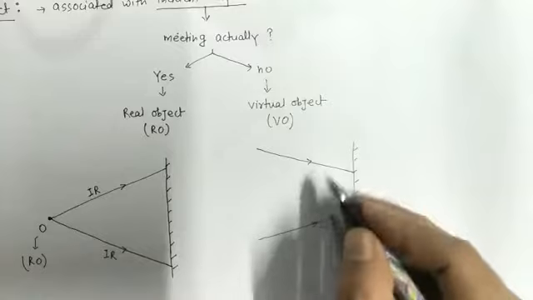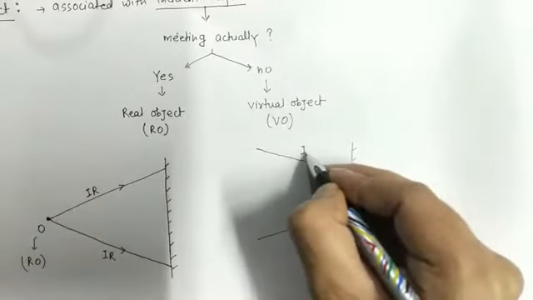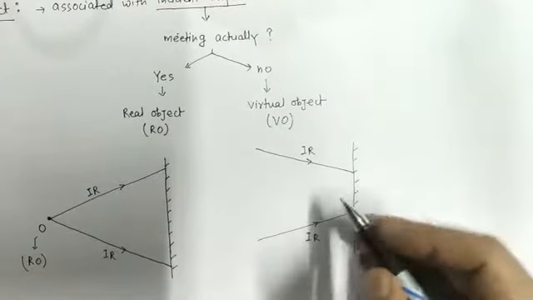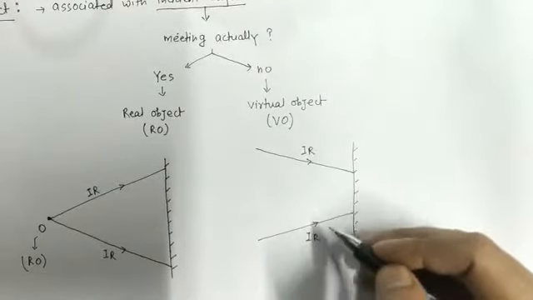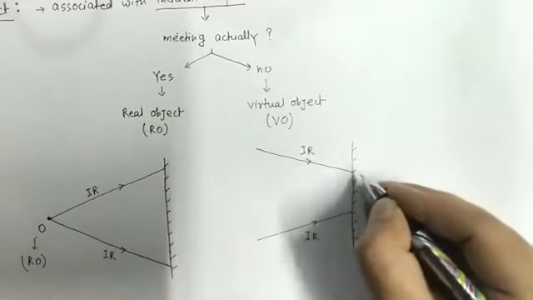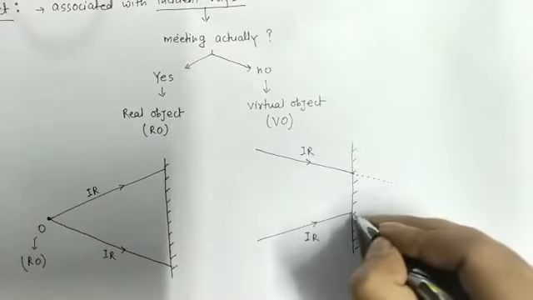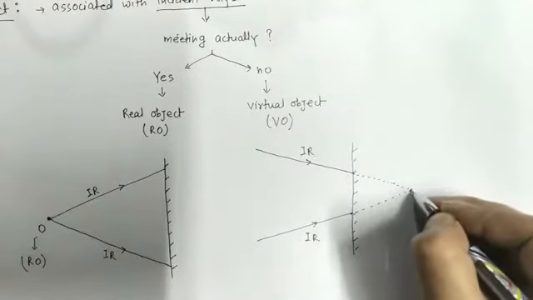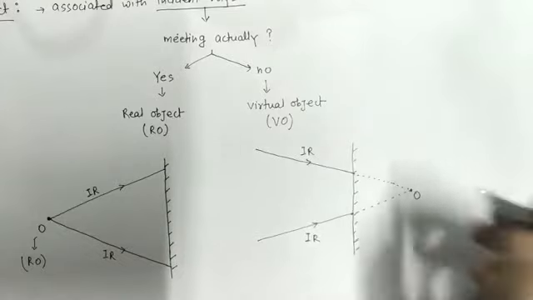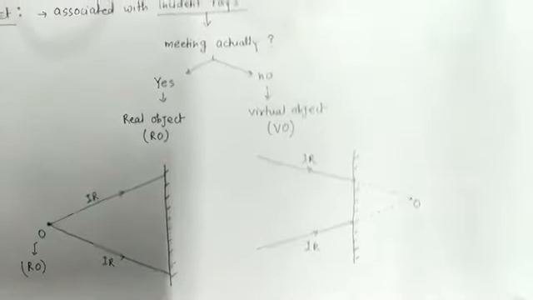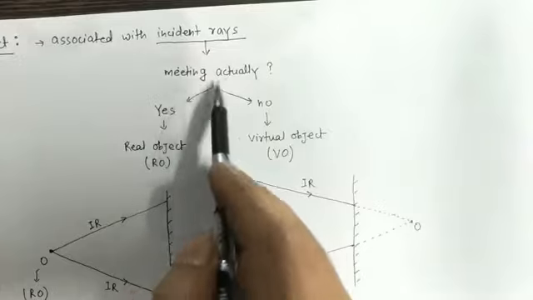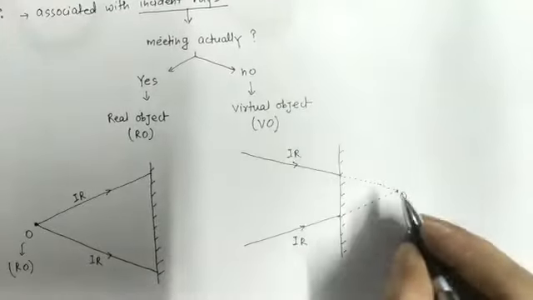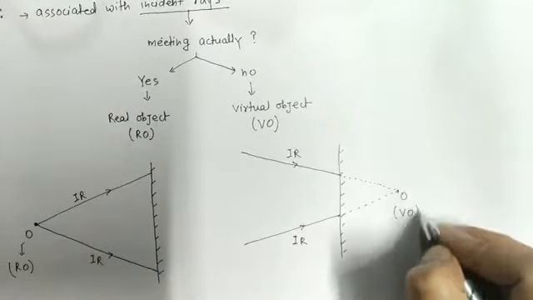Therefore, these two rays are incident rays because these are the rays before the optical event. Are the two rays meeting? Actually, the answer is no, but they will meet if we extend this forward. So this is our object, and what kind of object is it? See here, are the incident rays meeting actually? The answer is no. Therefore, this object is a virtual object.